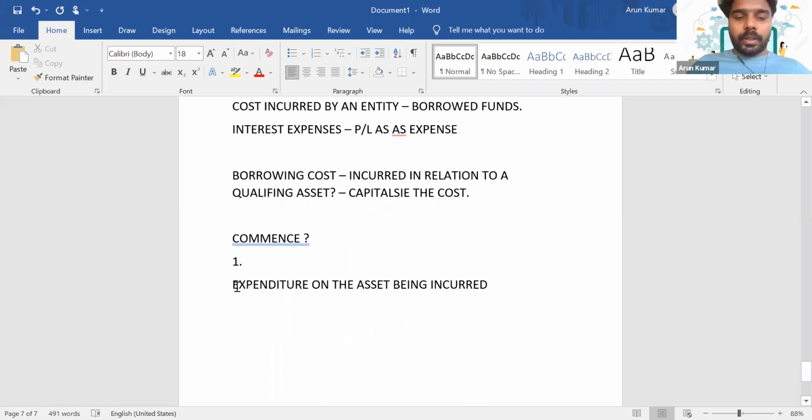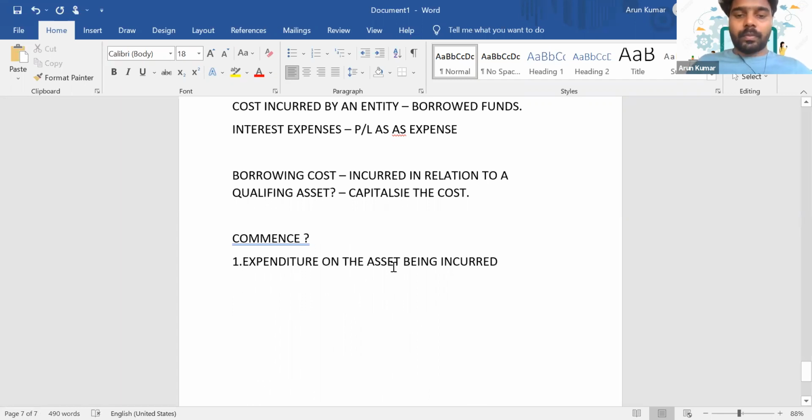Next, borrowing costs are being incurred.